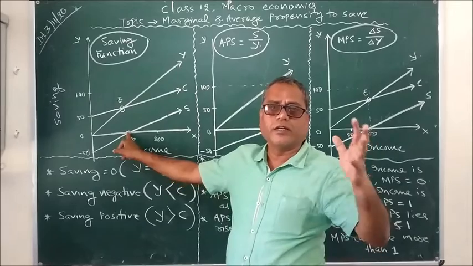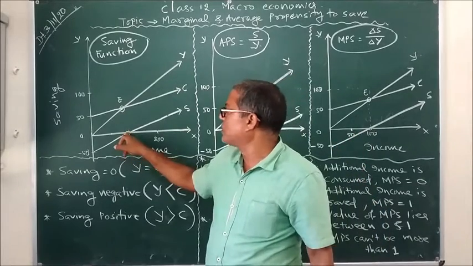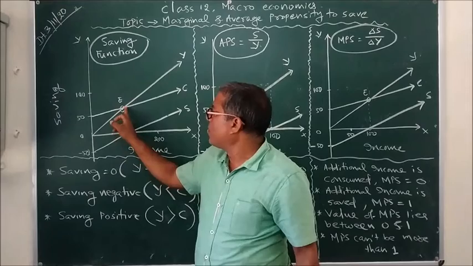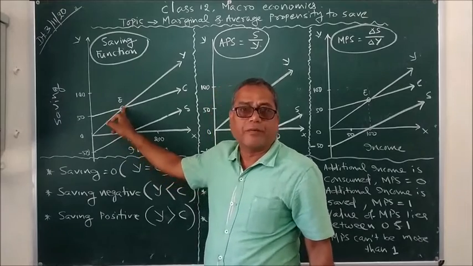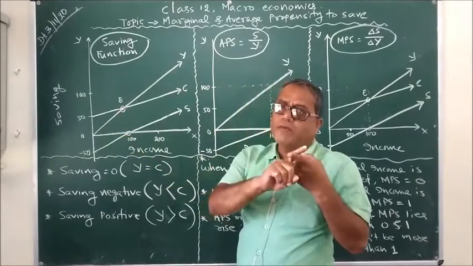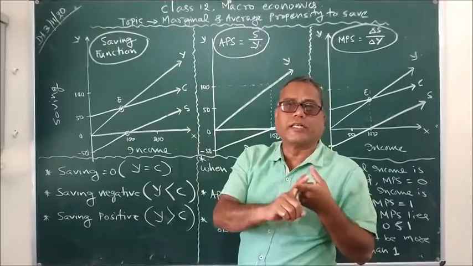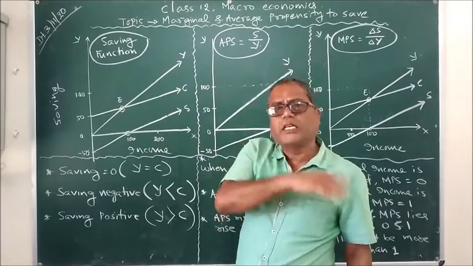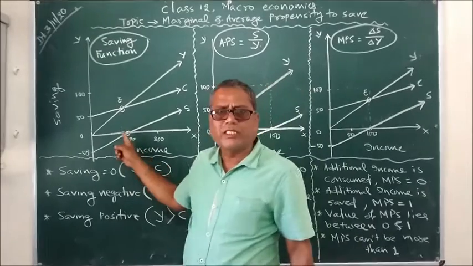When we are earning 100 rupees, our saving is obviously 0. And the corresponding point we find here is the break-even point, where the income curve and consumption curve intersect each other. When income is equal to consumption, then obviously saving is 0.